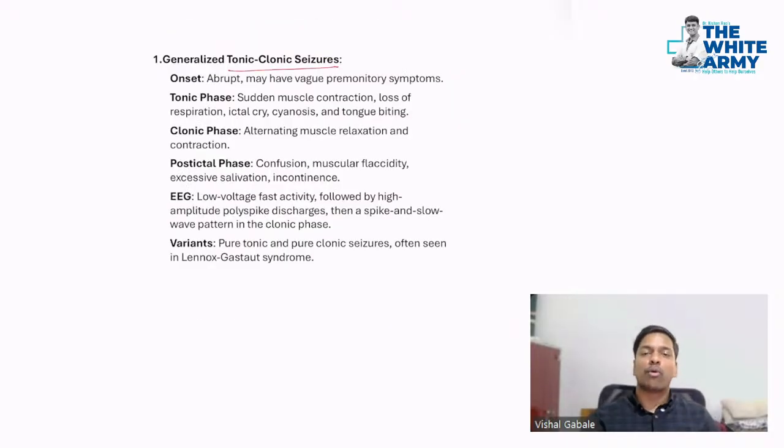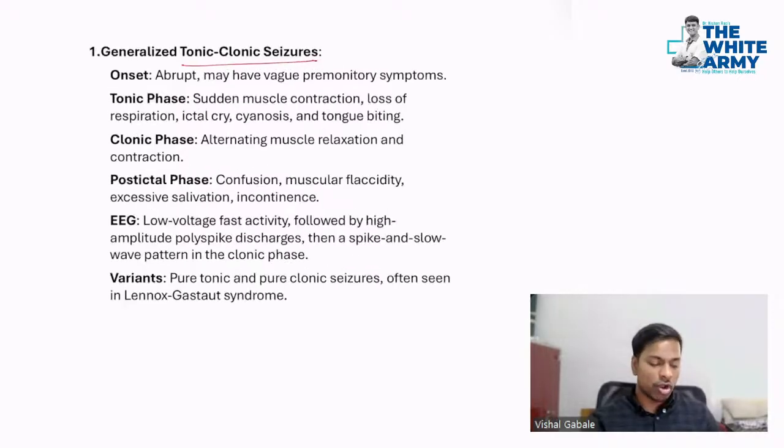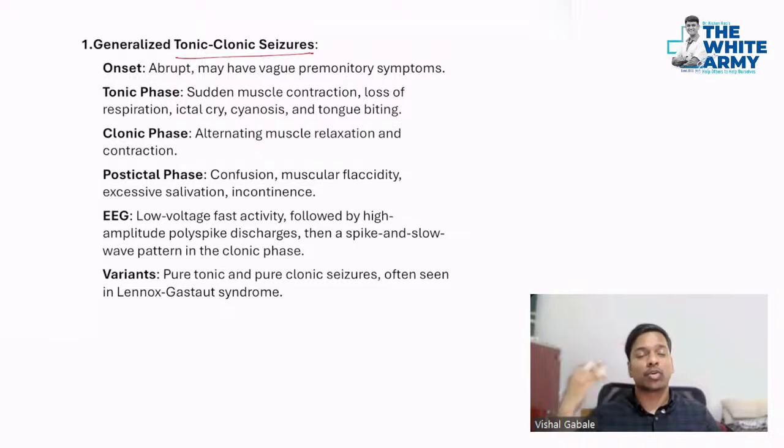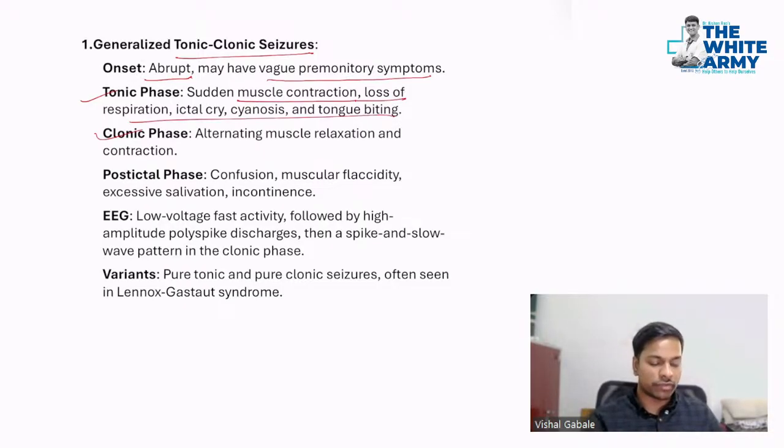Here, the whole body will go into contraction or clonus, as we say, and the tone of the muscles will also increase. Hypertonia will occur. It has an abrupt onset, may sometimes have vague premonitory symptoms, and both the tonic phase and the clonic phase are usually there. So what is the tonic phase? Muscle contraction will occur, with loss of respiration, ictal cry, cyanosis. Ictal cry means there is conjunctival tearing. Then cyanosis and tongue biting are very classic features for this.